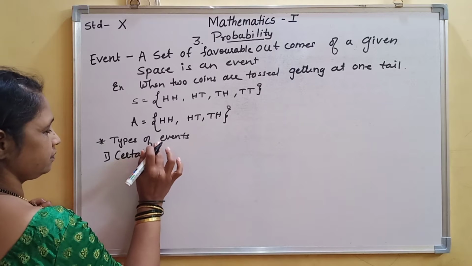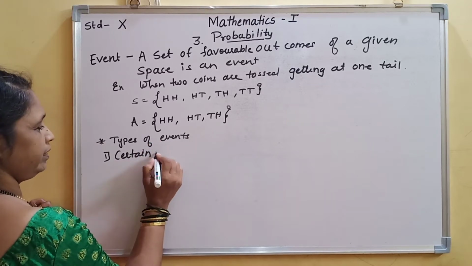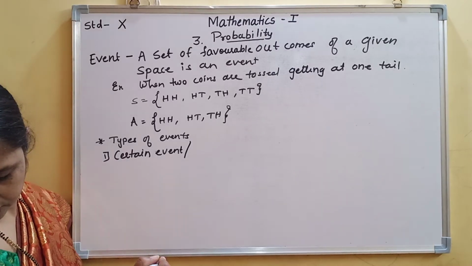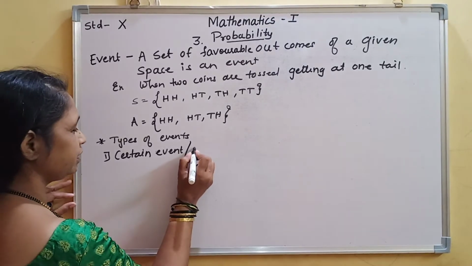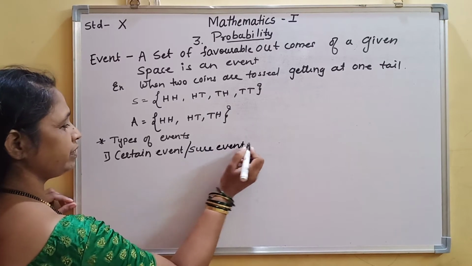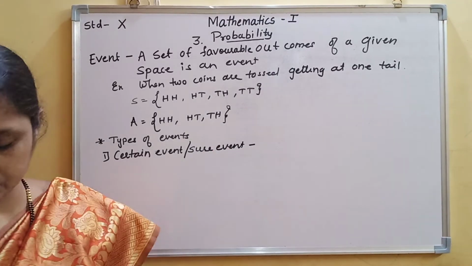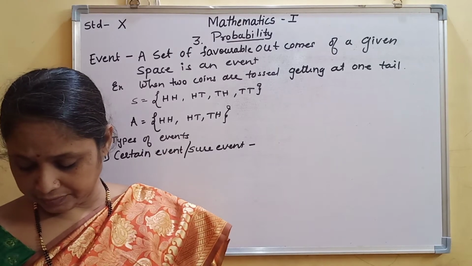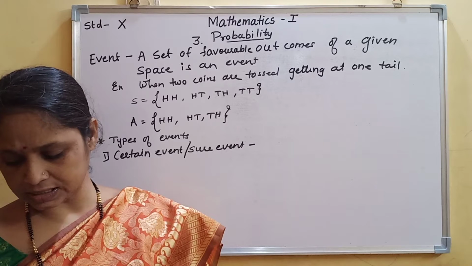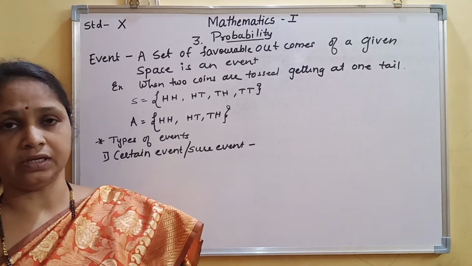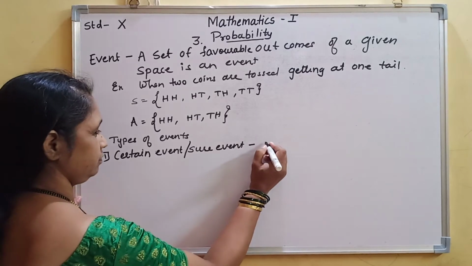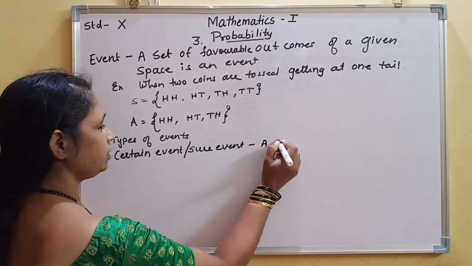Certain event, or you can say sure event. An event is known as a certain event when it contains all the sample points of the sample space.